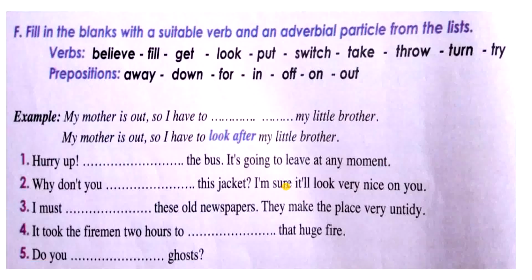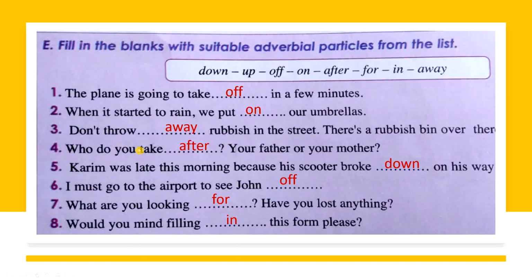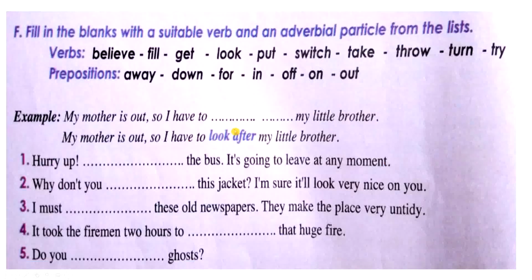And you move to other ones. So here we have the verbs and we have the prepositions. So you need to mix the two in order to fill in the blanks here. So do we have one done for you? My mother is out, so I have to look after my little brother. So notice here it's take after. Take after means resemble. And here we have look after, it means you take care of my little brother.